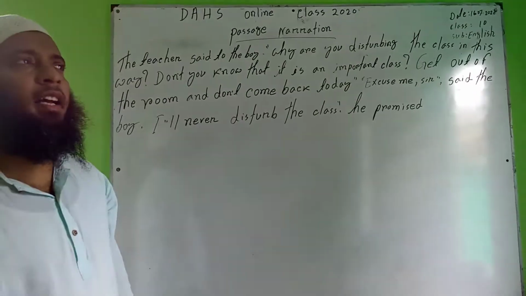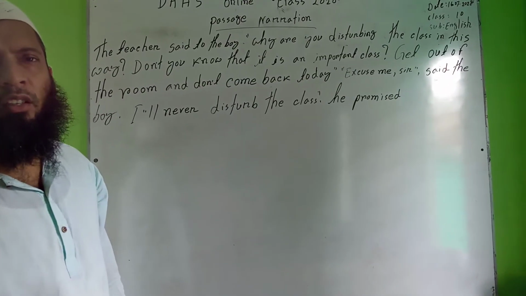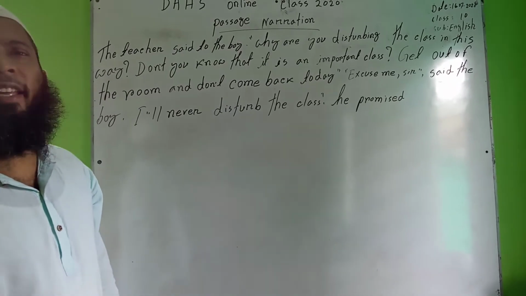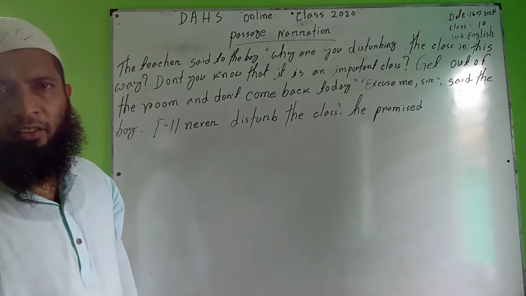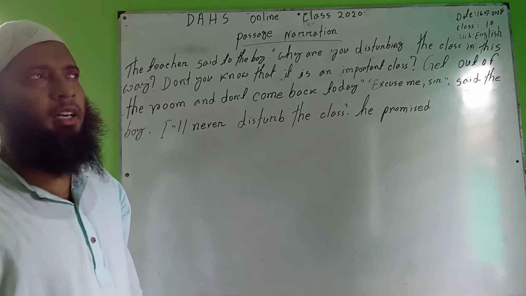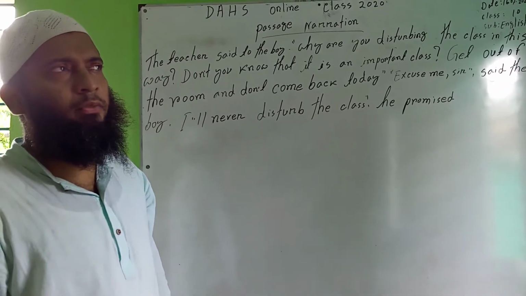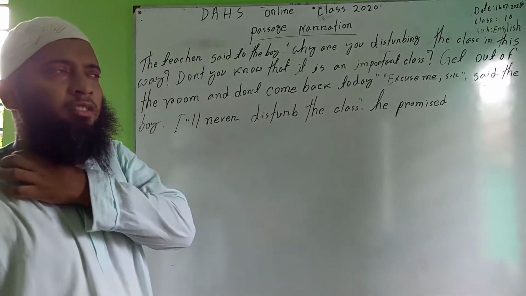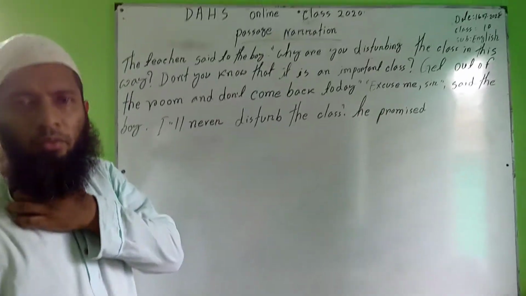And if a speaker asked 2 questions, you will have to write down again asked and further asked. Okay, these things are essential to know for passage narration. For the examination, you will have to do passage narration. It's a very important rule.